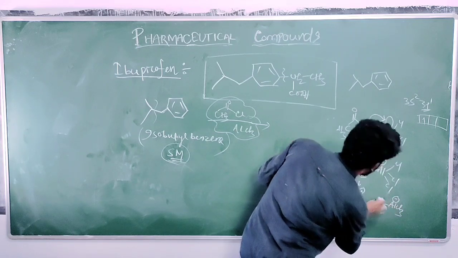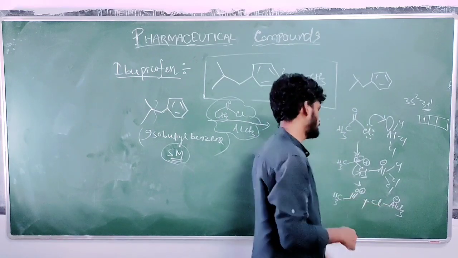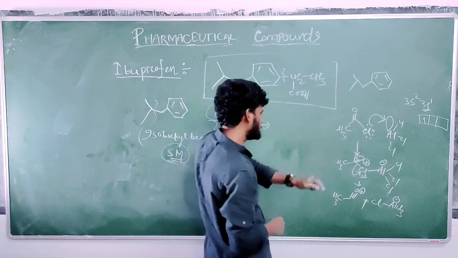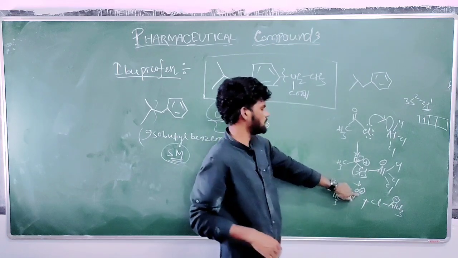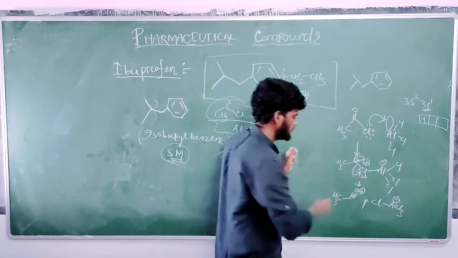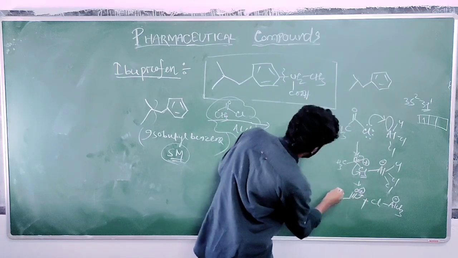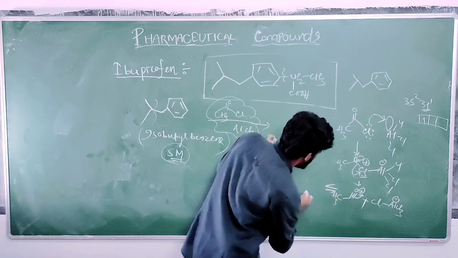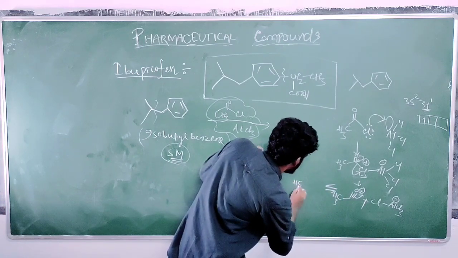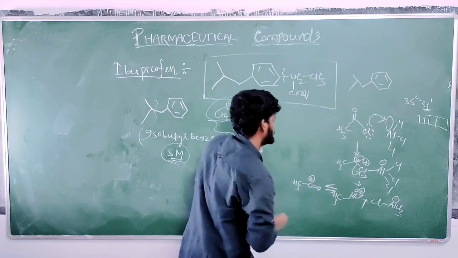Okay, in the next step, all of you know the positive charge over an electronegative atom is not stable, so this bond moves over to oxygen, and there will be formation of CH3 C double bond O, and the carbon now has the positive charge.